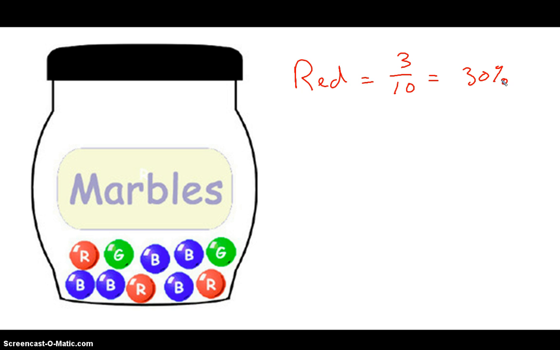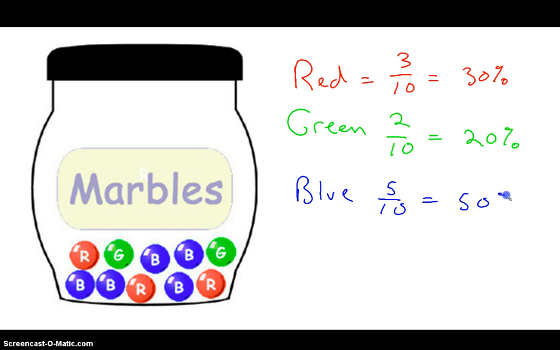Okay. Now, how about a green marble? It's a very light green, but hopefully you can see it. There's 2 out of 10, or a 20% chance of drawing a green marble. And finally, what are the odds that if you reach in, you're going to pick a blue marble? Well, if we count up the blues, there should be 5 out of 10. So there is a 50% chance that you'll get a blue marble. And what are the chances that you'll get a marble? They should all add up to 100%. So there's the odds of choosing each of the individual colors.